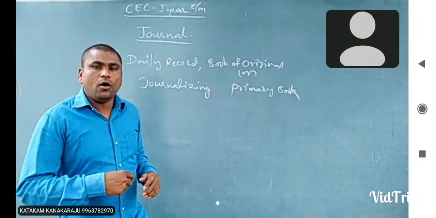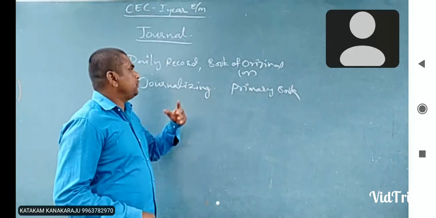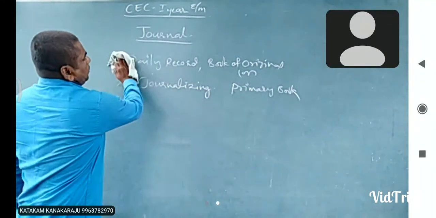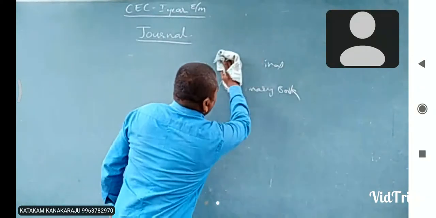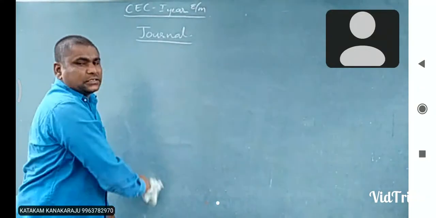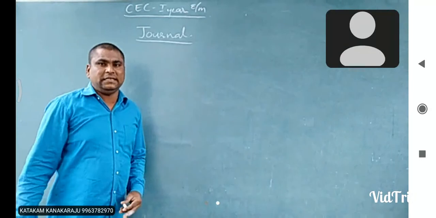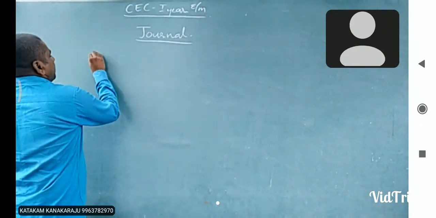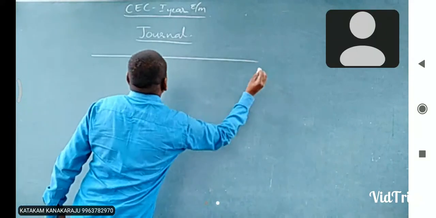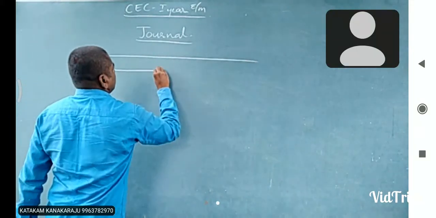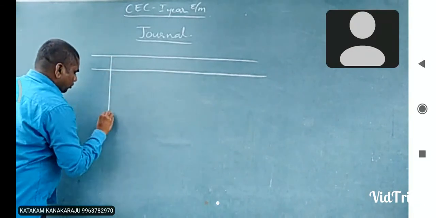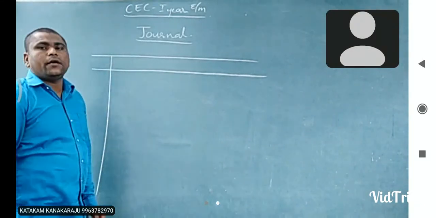And we have one format for the journal. How do we record the transactions into a journal? Let us see the format of the journal first. It is the first step in the accounting cycle, the journal. See here, the journal format. In total, the journal has 5 columns.